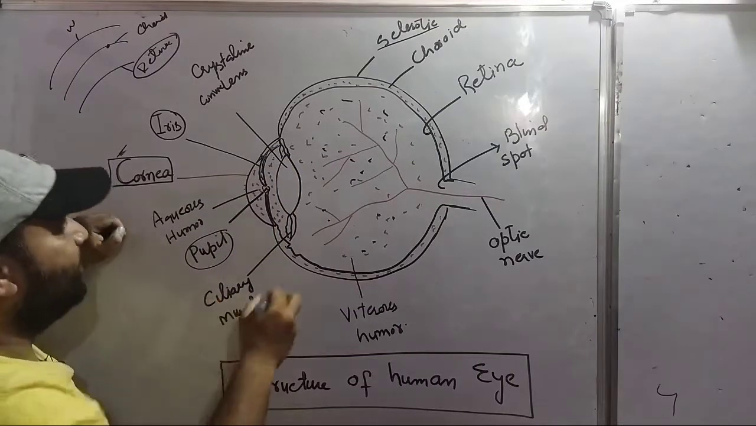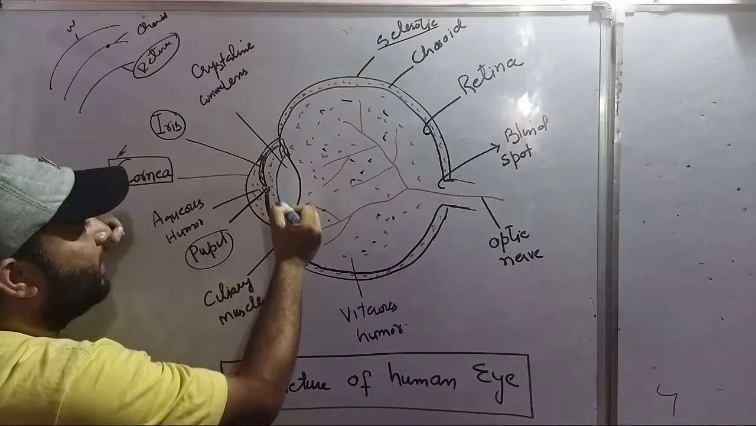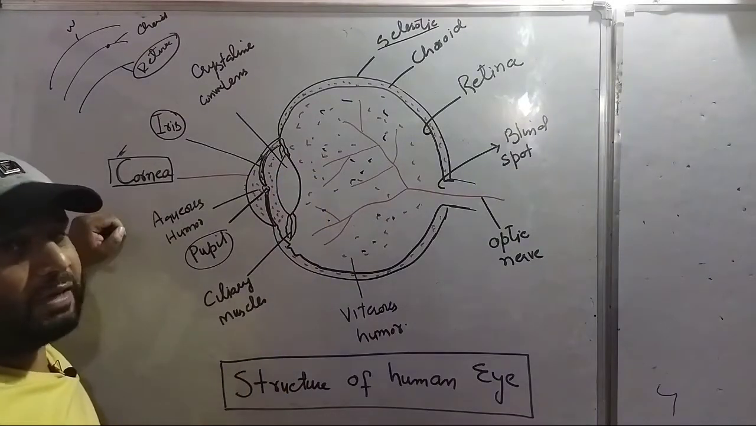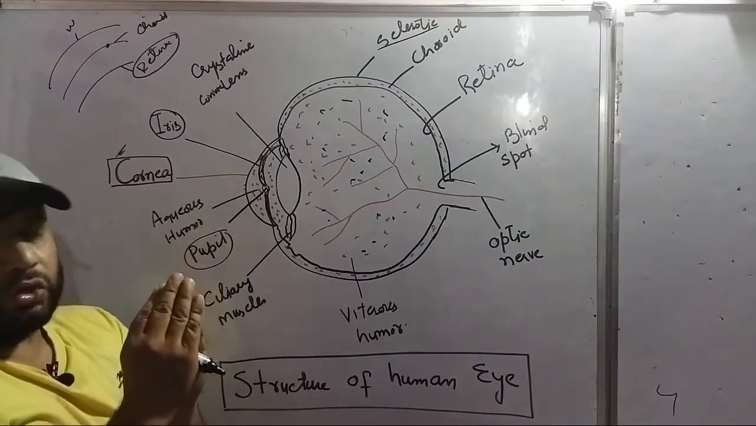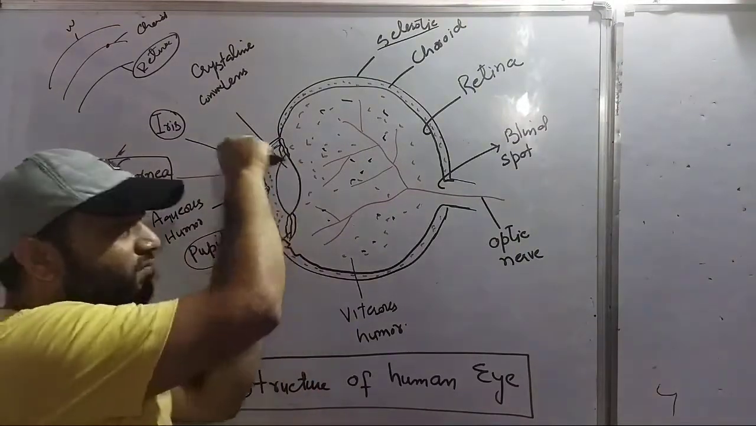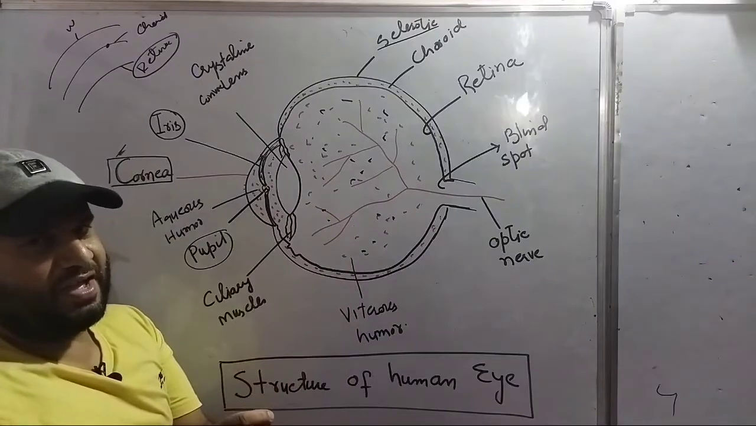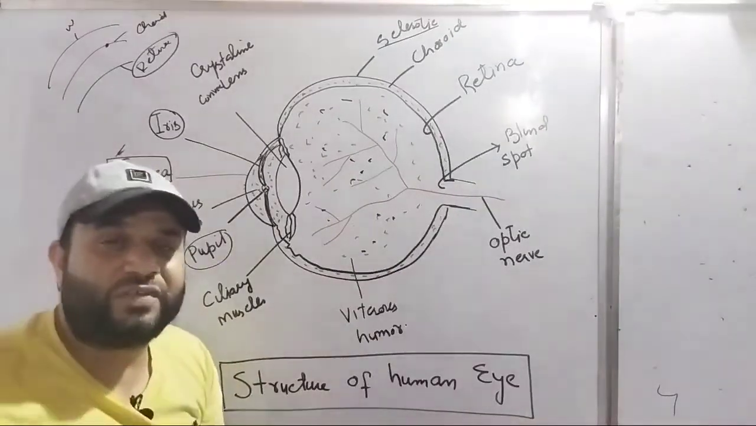ठीक है? Okay. So after that you can see we have a double convex lens. It is called the crystalline convex lens. We have a convex lens. So property of eye क्या है? Converging. ये already हमने discuss किया. Convex lens has the property of convergence.